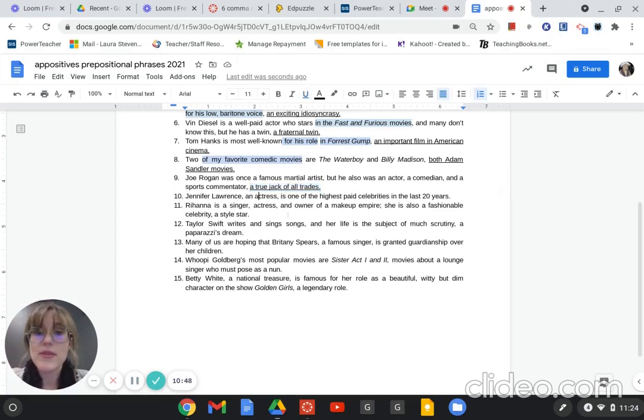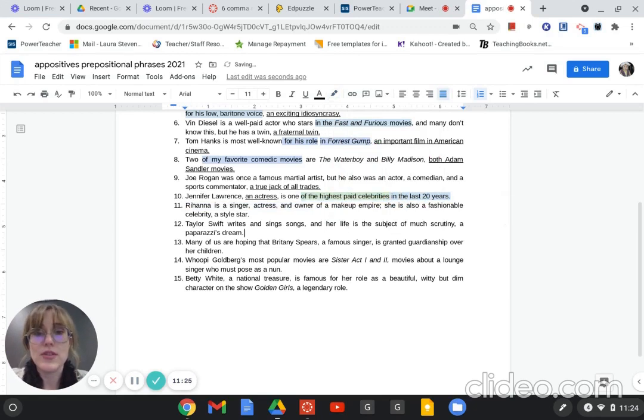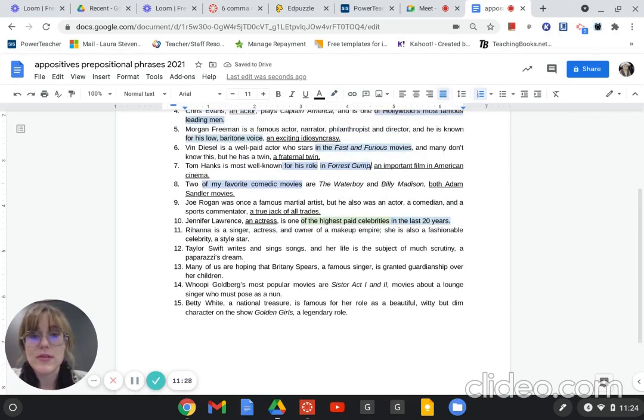All right, Jennifer Lawrence, an actress. Oh, she made this one so easy. Ms. Stevens. Okay, it's one of the highest paid celebrities in the last 20 years. Yes, that was in 2005, 2006. Haven't you guys all read The Hunger Games? And this is my prepositional phrase, in the last 20 years. And then of the highest paid celebrities. Did you guys see that one too? I'm going to have to use different blues. Hopefully that is easy to see. I'll use green. I'll be wild and use green. Can you guys see that there were two up here too? Just make sure that I make them green, so that I feel proud of my work. I'm glad you're here to supervise me doing my work.